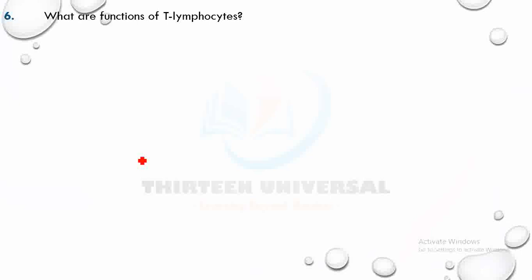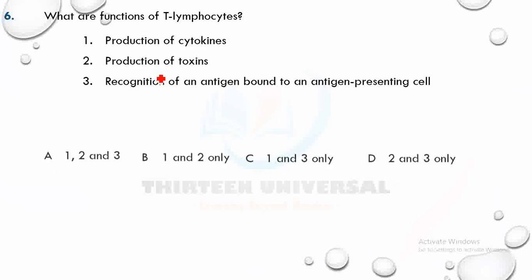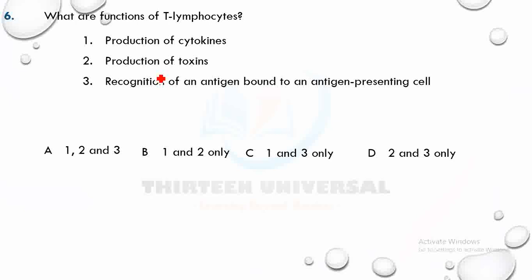What are the functions of T lymphocytes? Pause the video and try it. Production of cytokines: yes, this is done by T helper, which is a type of T lymphocyte. Production of toxins is done by T killer, also a type of T lymphocyte. Recognition of antigen bound to an antigen presenting cell: both of them can do that. So all of them are functions of T lymphocytes.